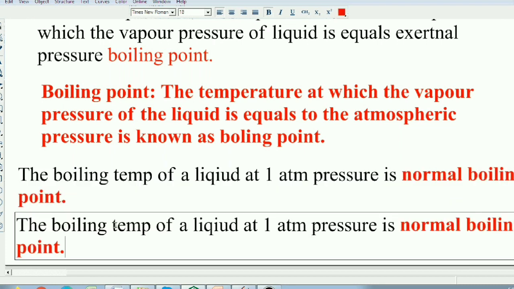Similarly, the boiling temperature of a liquid at 1 bar pressure is called the standard boiling point.